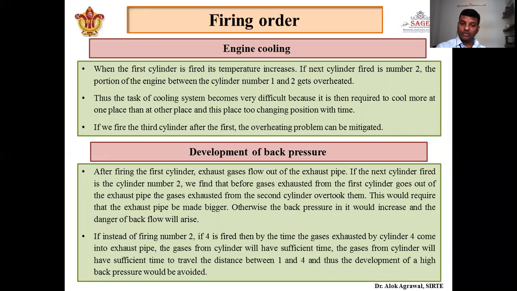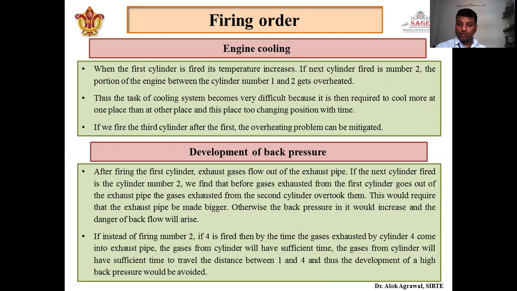We will find that before the exhaust gases from the first cylinder go to the exhaust pipe, the gases exhausted from the second cylinder start to overtake them, and because of that there will be less space in the exhaust pipe, and the gases coming out from cylinder 1 and cylinder 2 will be more. So to solve this problem, what do we have to do? We have to increase the size of the exhaust pipe.